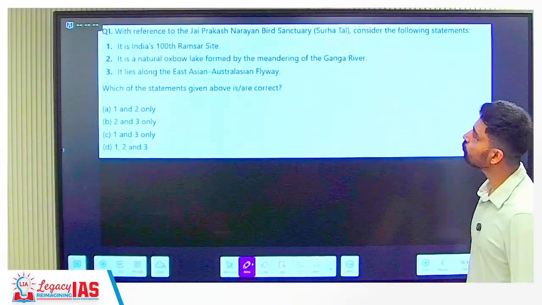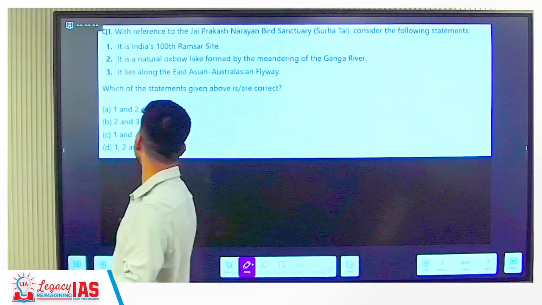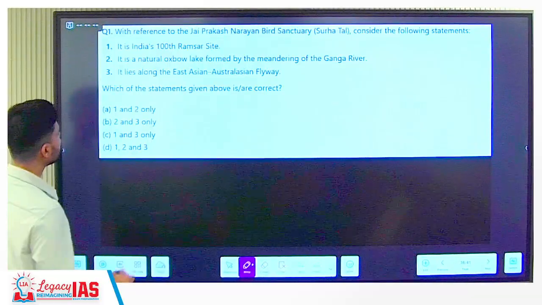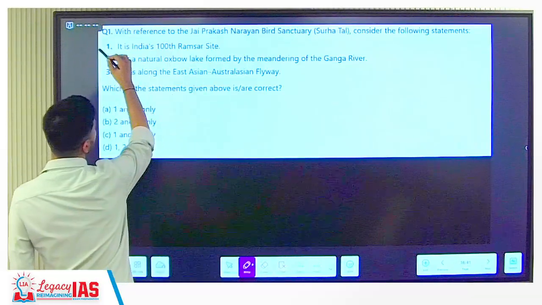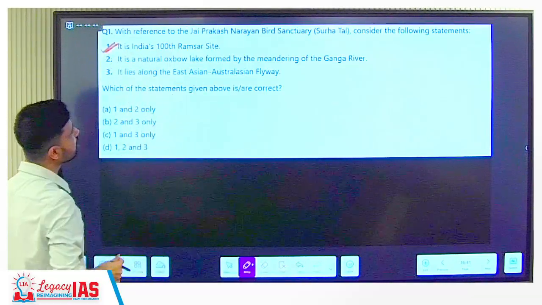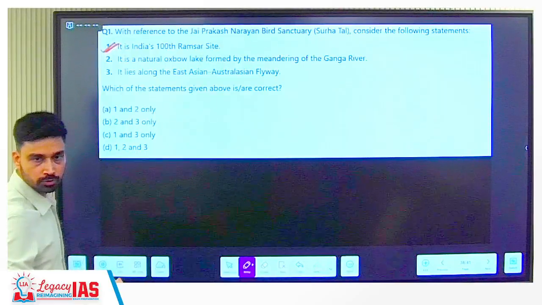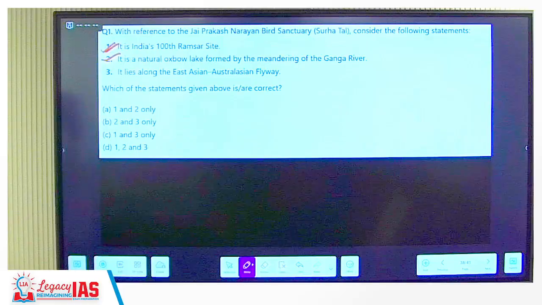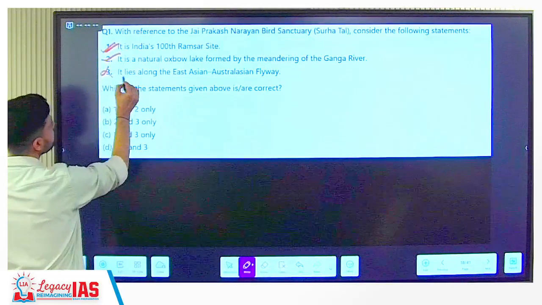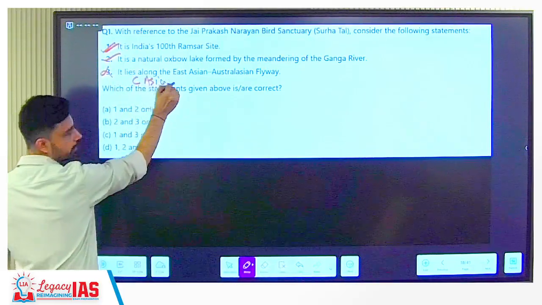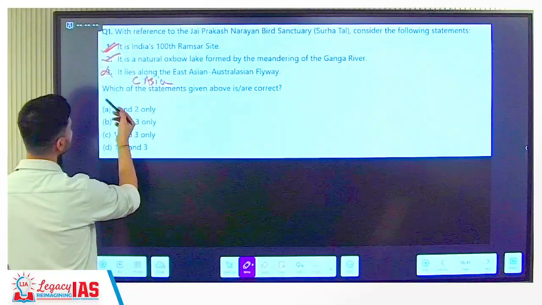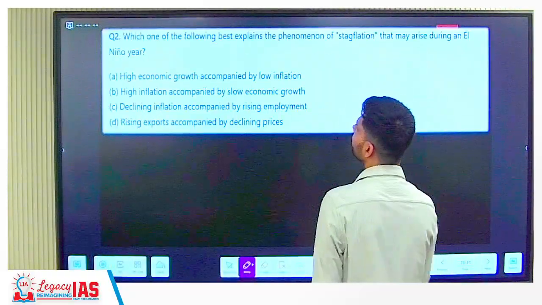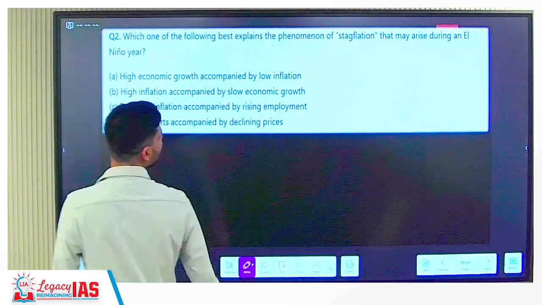Now, let's look at a few questions from this topic. With reference to Jayaprakash Narayan Bird Sanctuary, what is the correct statement? It is India's 100th Ramsar site. True or false? True. It is a natural oxbow lake formed by meandering of the Ganga River. True or false? True. It lies along the East Asian Australasian flyway. True or false? False. Which flyway is it part of? Central Asian flyway, right? So, what is the correct answer? A, 1 and 2.